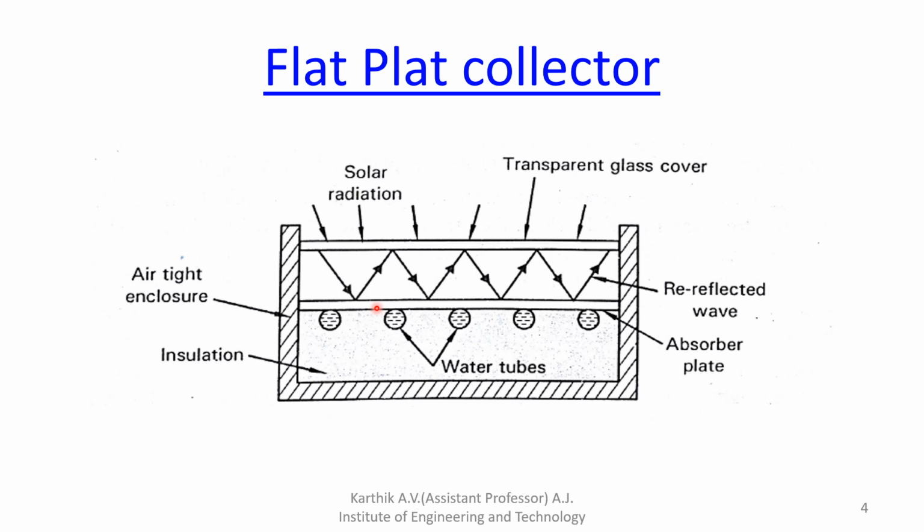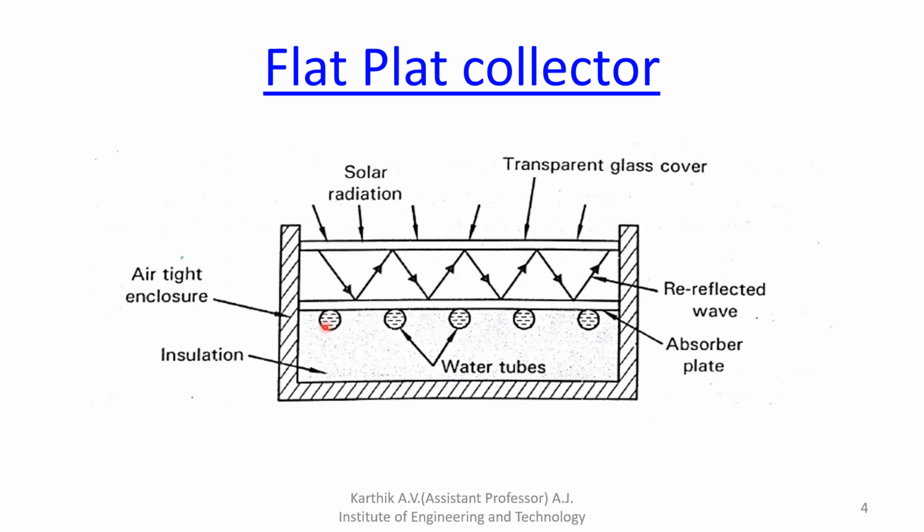So what is the function of black color? It absorbs a large amount of solar radiation, and the transparent glass cover does not allow the radiation to go outside once it falls inside the device. The absorber plate absorbs more solar radiation, then that heat is transferred to the tubes.